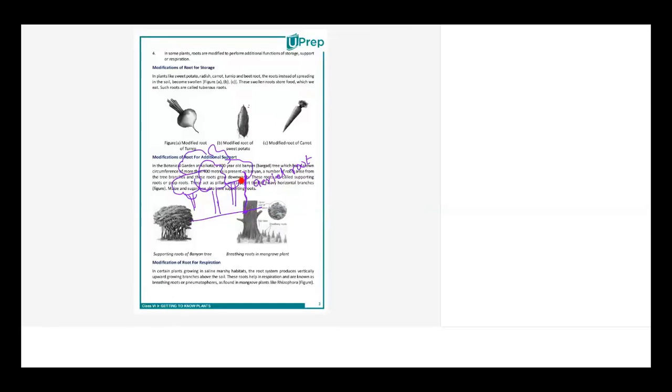So what is the purpose? Without any purpose, it doesn't come. The purpose is to hold the tree, because the tree has become so broad. This one trunk is not enough. It needs more support. So various roots come down from the different branches and anchor towards the soil to give more support. You would be surprised to know that there is a 200-year-old banyan tree in Calcutta, in the botanical garden. This is the main trunk.